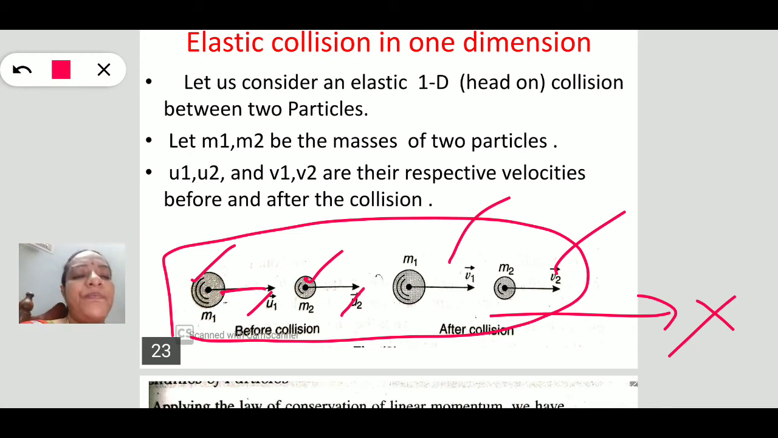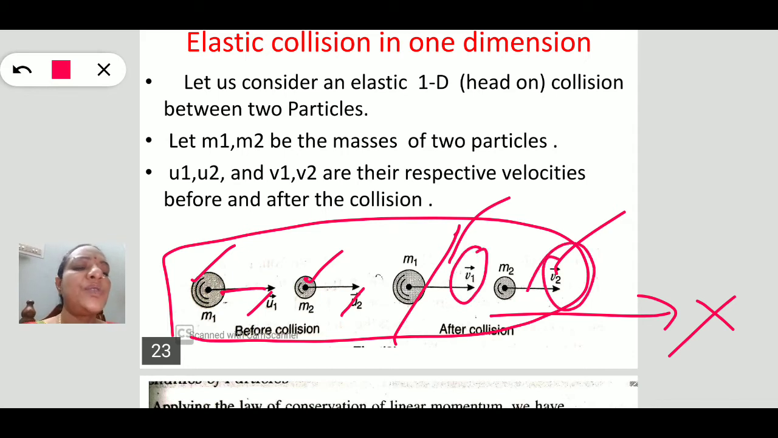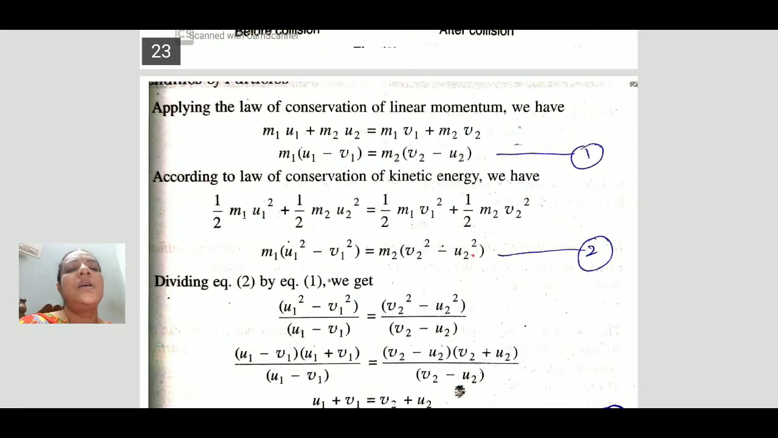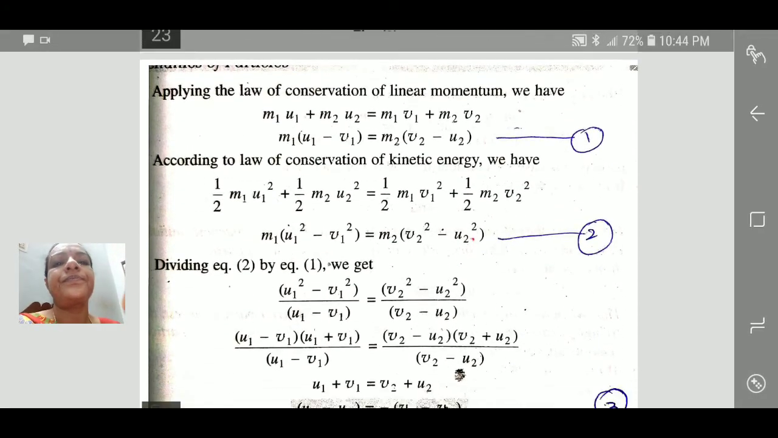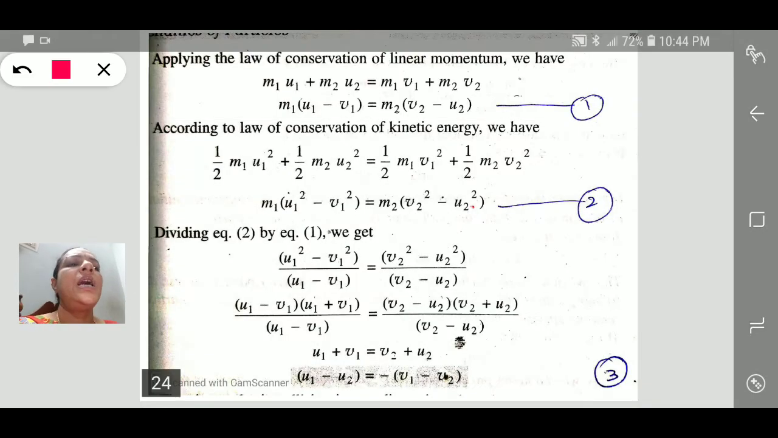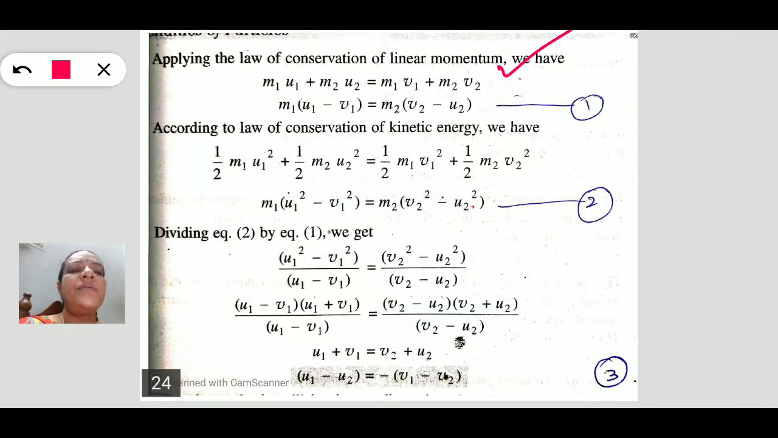This is the system which we are considering. We have to calculate the final velocities of these two bodies. This is an elastic collision, so according to the definition of elastic collision, momentum should be conserved and the kinetic energy is also conserved. Apply those formulas. Applying first the conservation of linear momentum.